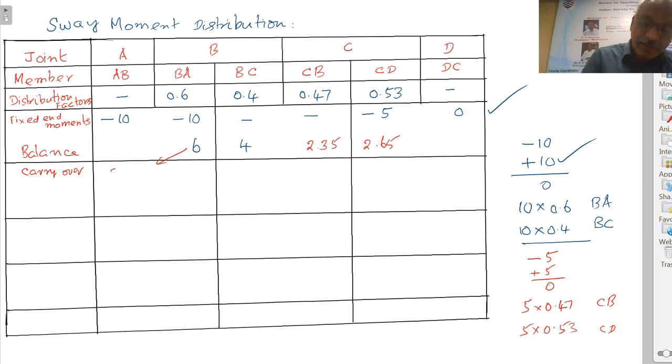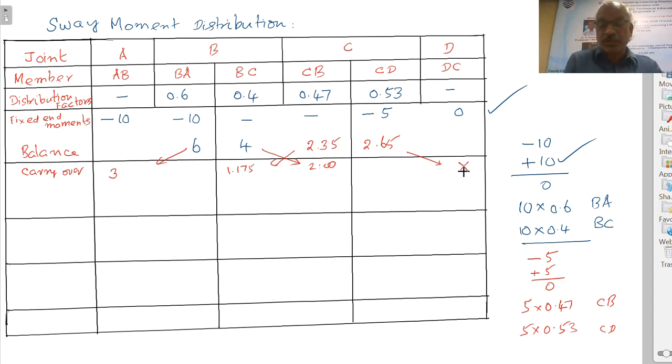Here is 3, and carryover from here to here is 2.00, half the value, and from here to here the value is 1.175. The point to be noted here is D is a hinged support. So from here there will not be any carryover. There should not be any carryover. D is a hinged support. That's no carryover moment. Right.